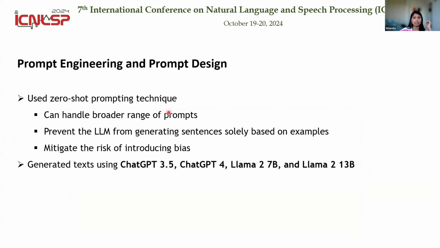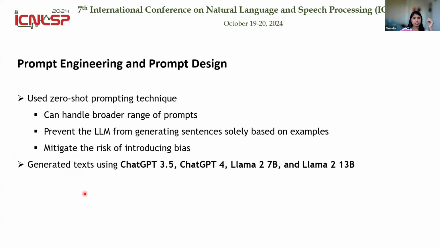When it comes to designing our prompt, we chose the zero-shot prompting technique, where we don't have to include examples in the prompt that we feed to the LLM. The reason for choosing this technique was that it can handle a broader range of prompts without requiring any examples in the instruction prompt. This also prevents the LLM from generating sentences solely based on examples. Our main goal was to mitigate the risk of introducing bias by not including any examples in the prompt.